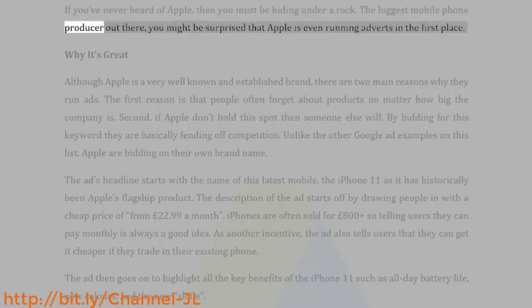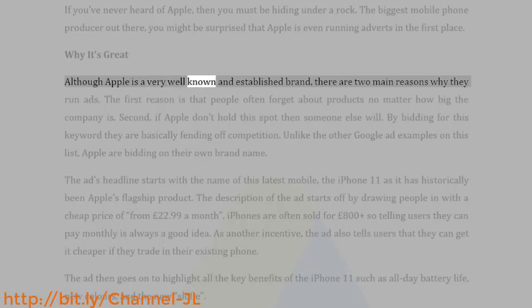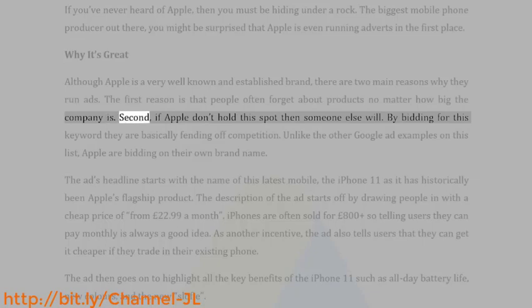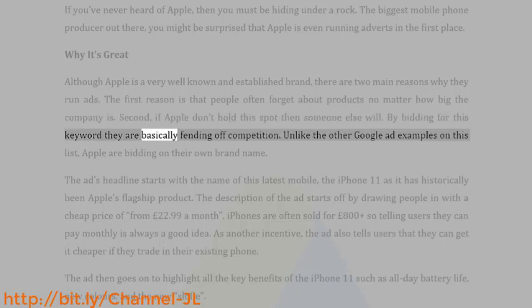The biggest mobile phone producer out there, you might be surprised that Apple is even running adverts in the first place. Why it's great. Although Apple is a very well-known and established brand, there are 2 main reasons why they run ads. The first reason is that people often forget about products no matter how big the company is. Second, if Apple don't hold this spot, then someone else will. By bidding for this keyword, they are basically fending off competition.